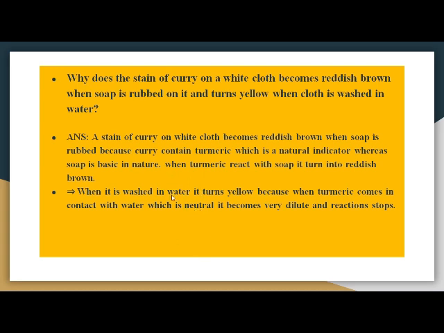But when we wash the cloth, what happens? It turns yellow again because the water dilutes the effect of soap, or you can say the water diluted the basic nature of soap, and hence we get the yellow color again. So for this video lesson, these two questions we have done.